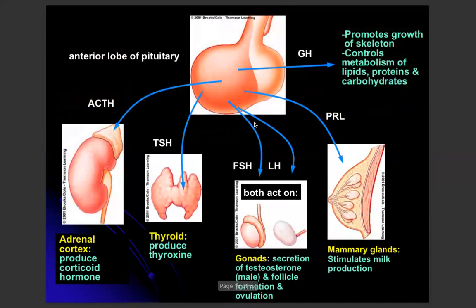So we move into the anterior lobe. So anterior lobe ada banyak hormon kat situ. Ada ACTH, ada TSH, FSH, LH, PRL, and also GH. So nama penuh ni you boleh tengok nanti dalam buku reference. Okay, ACTH ni produced by the pituitary gland. So dia akan memberi kesan kepada adrenal cortex untuk produce corticoid hormone.